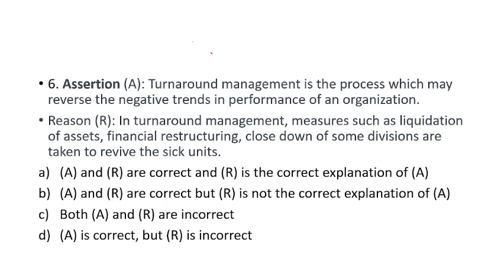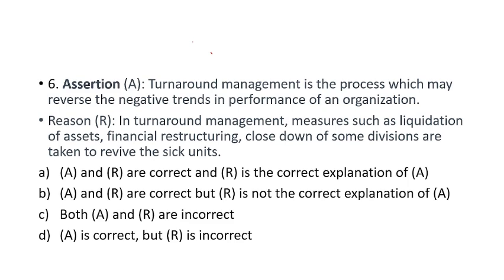So turnaround management is the process by which you may reverse the negative trends, whatever negative situations you are facing, by starting the business again from the beginning with some new technology, with some new features. You can overcome the problems which we have faced earlier.